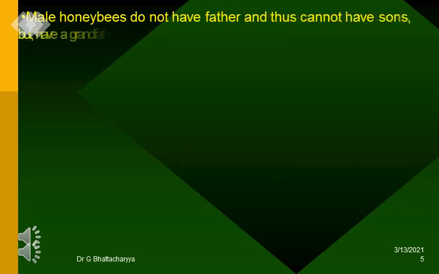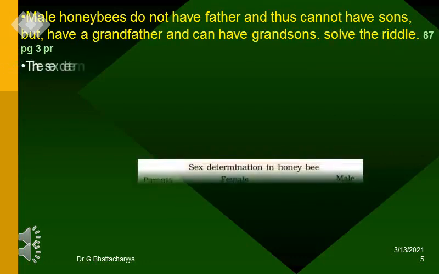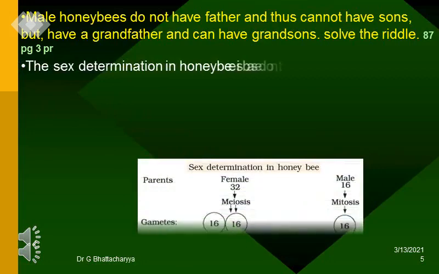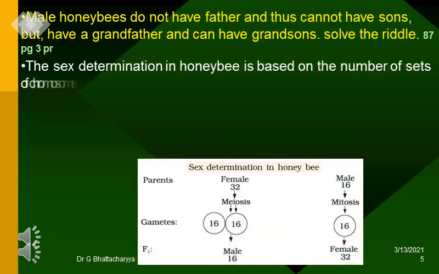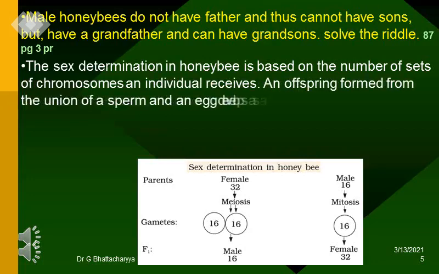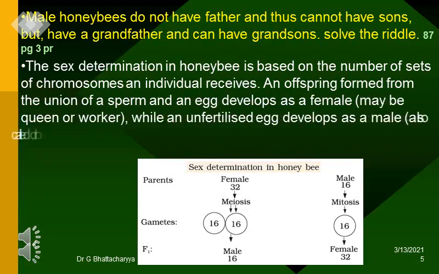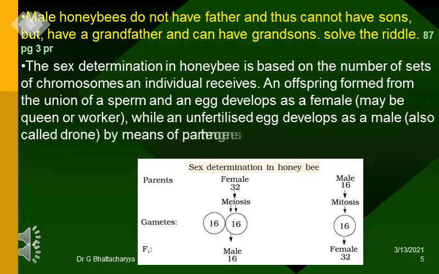Male honeybees do not have father and thus cannot have sons, but have a grandfather and can have grandsons. Solve the riddle. The sex determination in honeybee is based on the number of sets of chromosomes an individual receives. An offspring formed from the union of a sperm and an egg develops as a female, may be queen or worker, while an unfertilized egg develops as a male, also called drone, by means of parthenogenesis.